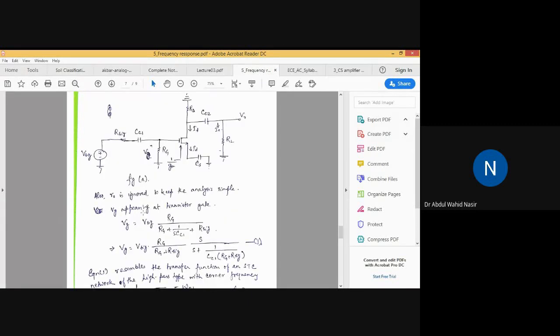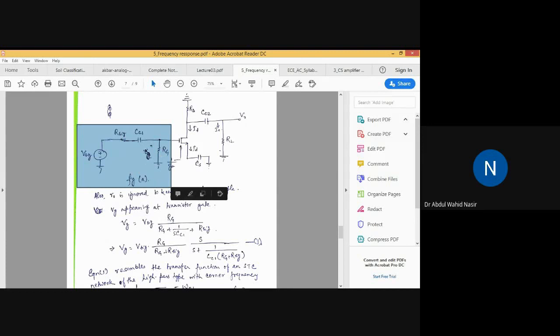Now start the analysis. VG appears at the transistor gate. This is VSIG, and VG is the gate voltage appearing at the transistor gate. Consider this input side network, where you have one voltage source VSIG, RSIG, the internal resistance of the signal source, then CC1, the coupling capacitor, and then the gate resistance RG.